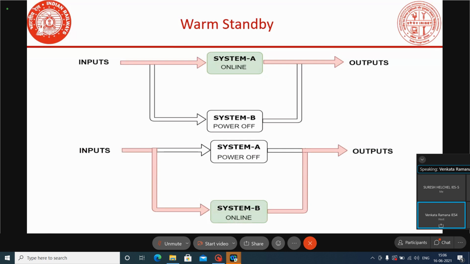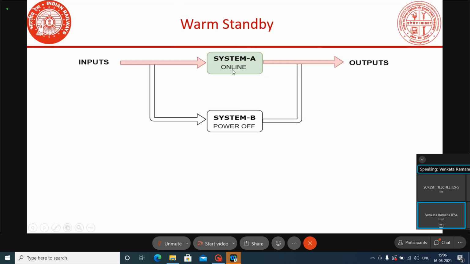In a warm standby arrangement, there are two systems. Normally in EA systems, if two systems are there, we call them system A and system B. Sometimes we call them system 1 and system 2 also, but generally we call them system A and system B. In the warm standby, both the systems will not be powered on. Only one system will be powered on.